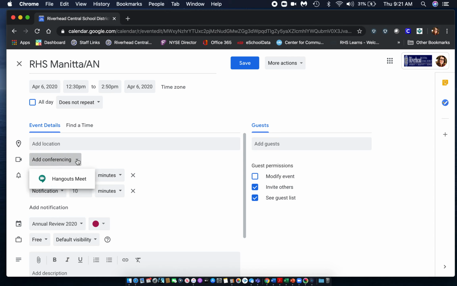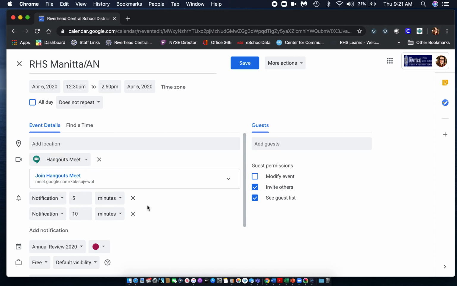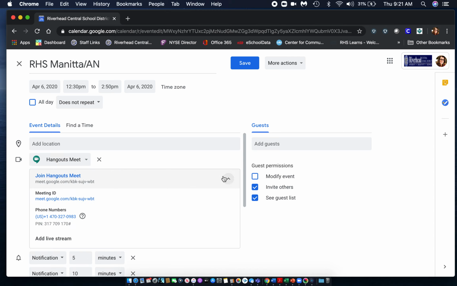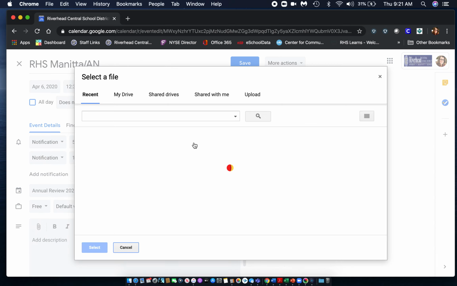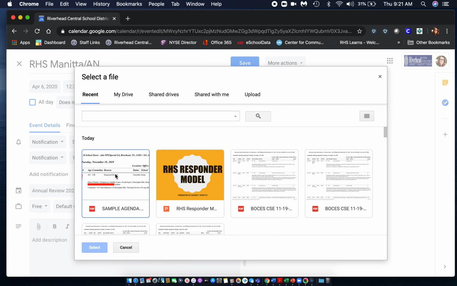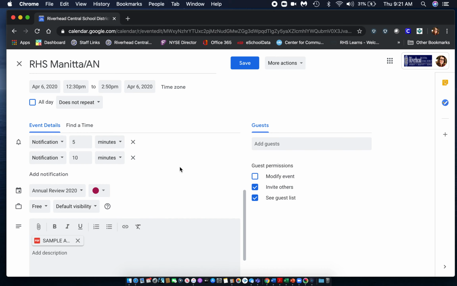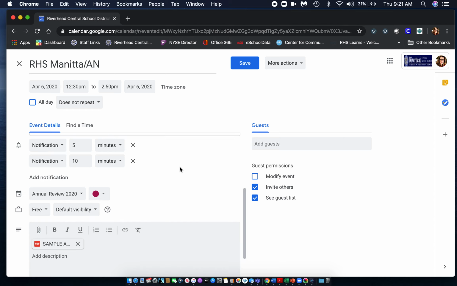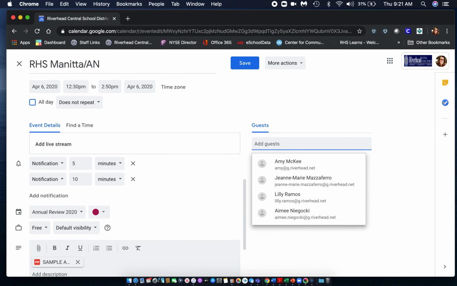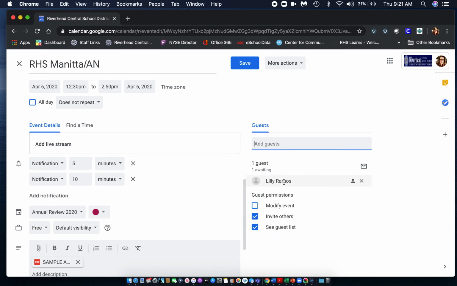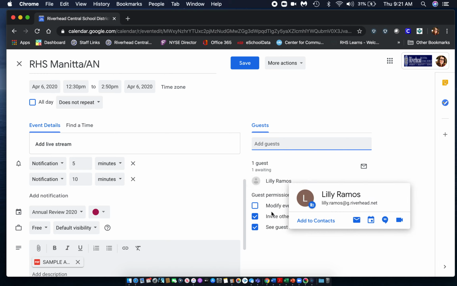So again, I'm going to add the hangout. Simple as that. There's nothing you have to do. I'm going to add my agenda, and even though that's the same agenda, I'm just going to go here instead of uploading, okay? But you can go to different drives, and I can help people set that up so you can have one folder on Google and put your PDFs of meeting agendas there instead of doing it on your desktop, all right? And I'm going to invite my guest, Lily, and the other 4 members,